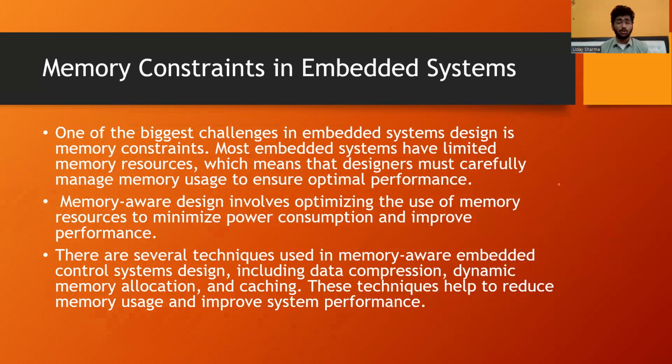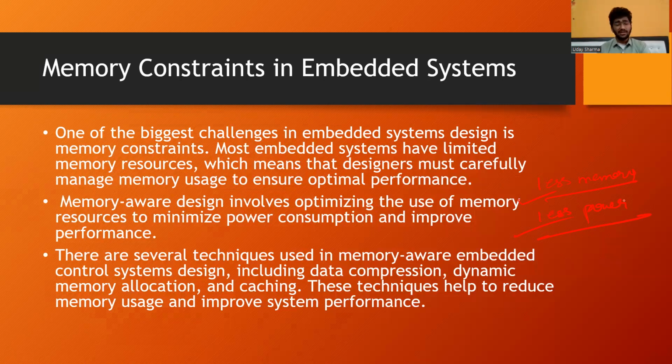Memory-aware design involves optimizing the use of memory resources to minimize power consumption and improve performance. There are two things to be taken into consideration: less memory should be taken, and less power should be consumed. These two are the important factors of memory-aware embedded system design.